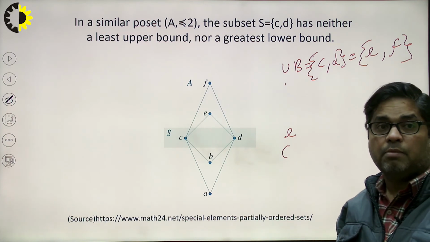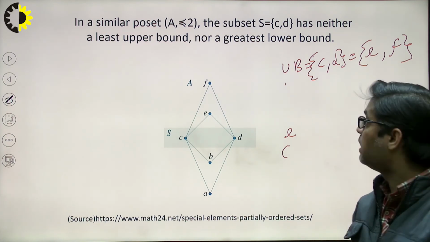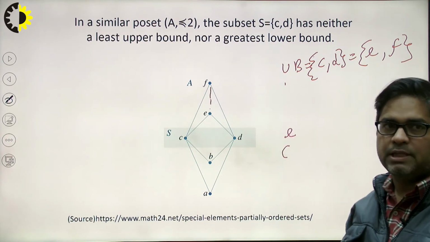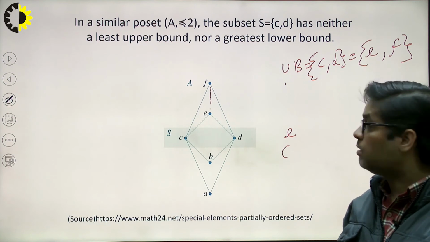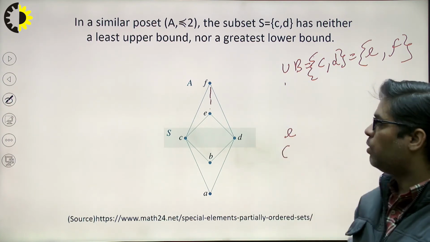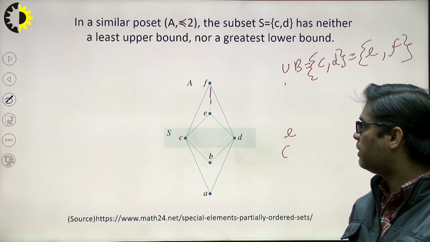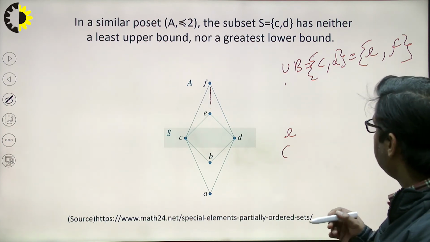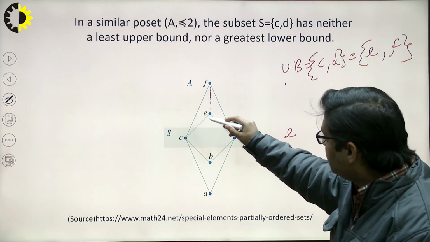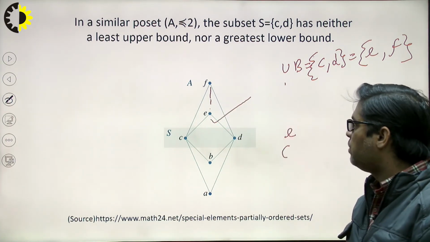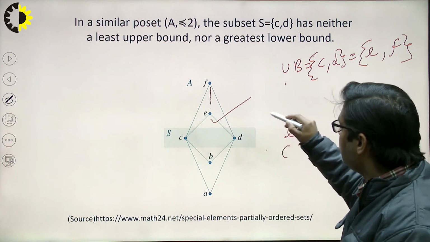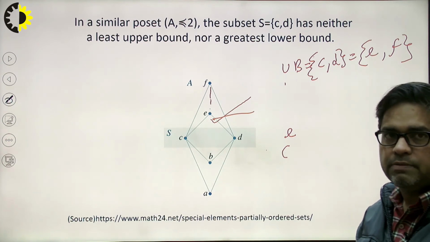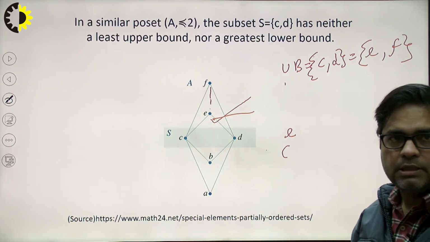I cannot say anything about this E and F because they are not related here, there is no relationship between E and F. That's why no one is at the least position. It may be possible that F is lower than E, it is just the orientation. So here I cannot decide which one is at the lower position among E and F. That's why no one is the least element here, and the least upper bound does not exist here.